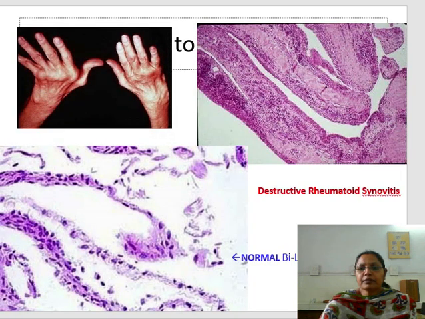Like in rheumatoid arthritis, this diagram is showing the normal bilayered synovial membrane, and there is no inflammation at all. But in this case, in rheumatoid synovitis, we see marked inflammation and marked inflammatory cell infiltration in the synovial membrane, and grossly there is deformity of the hands.